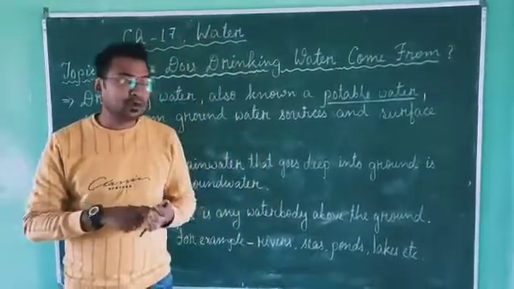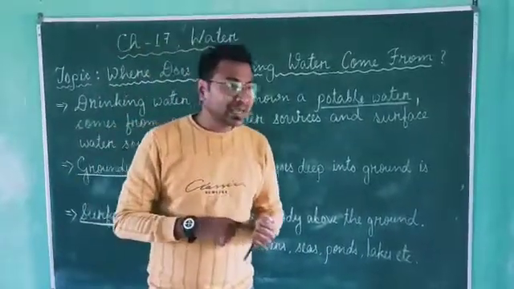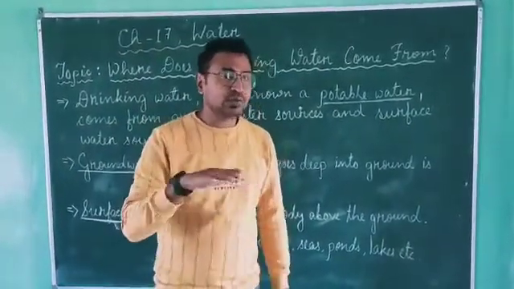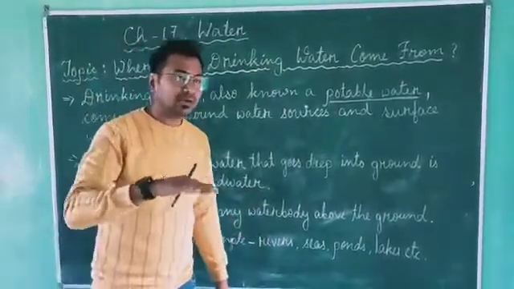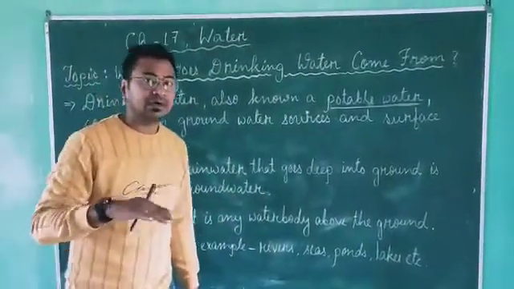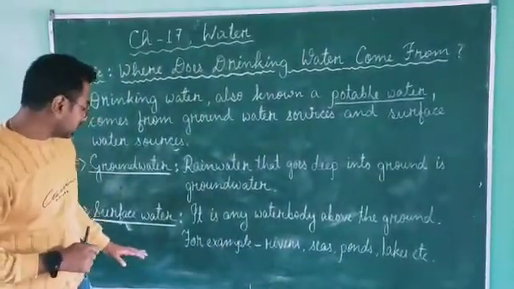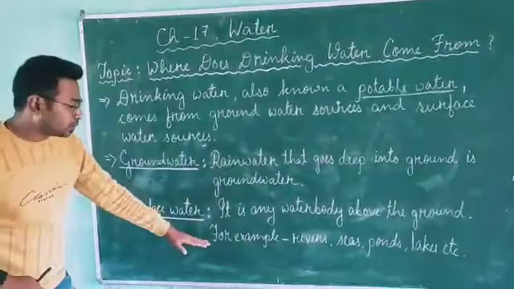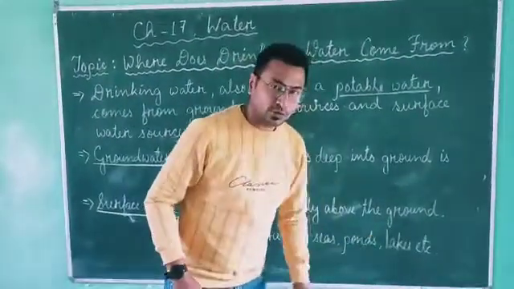Okay, for example, we find water in the seas, oceans. We find water in the rivers, lakes, ponds, etc. So these water bodies are called surface water. Okay, the water that we find above the ground, on the surface of the earth. So these types of water bodies are called surface water. Again I am saying, the examples of surface water are rivers, seas, ponds, lakes, etc.